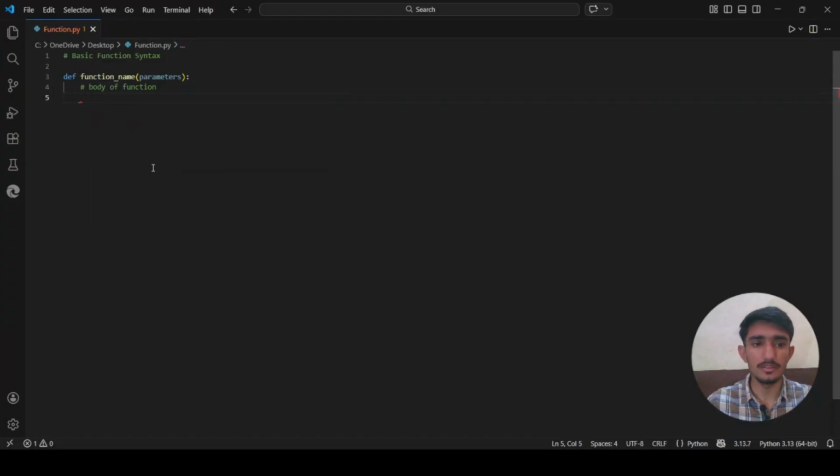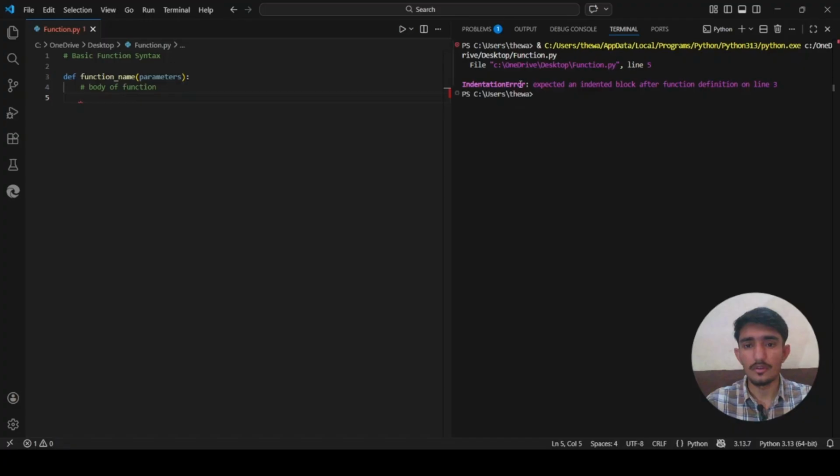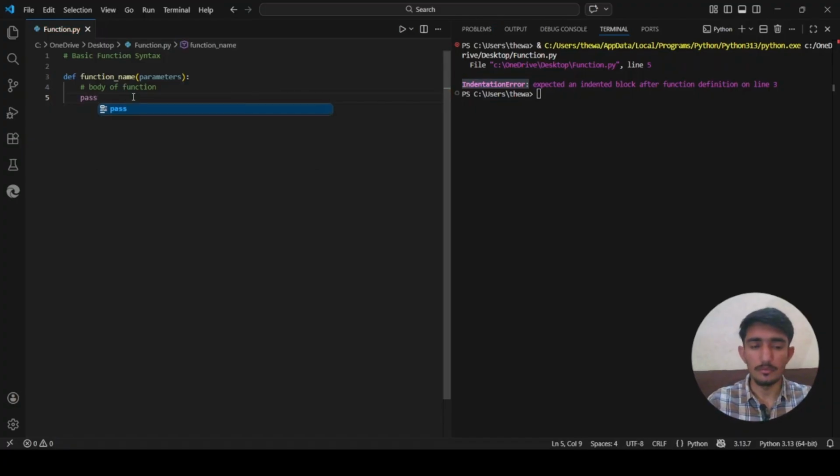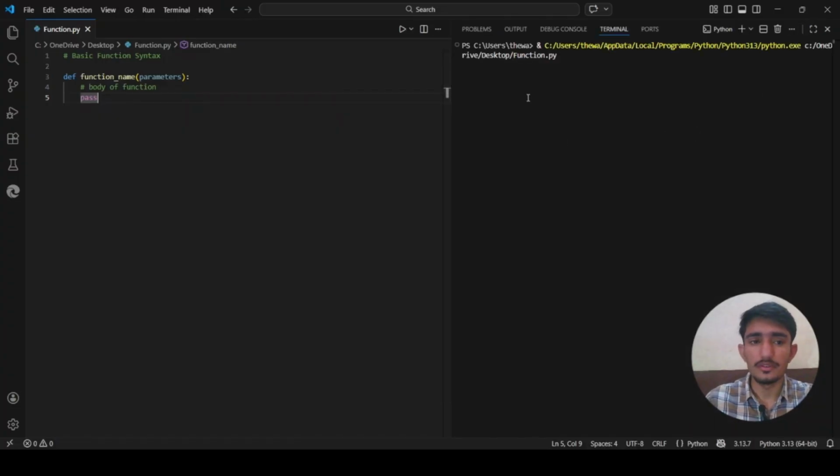If I did not pass it, when I run it, it will give me an error. Let me show it to you. Okay, you see that indentation error. So I have to write pass here in order to avoid the error. Let me just run it again. Now you see there is no error shown here.